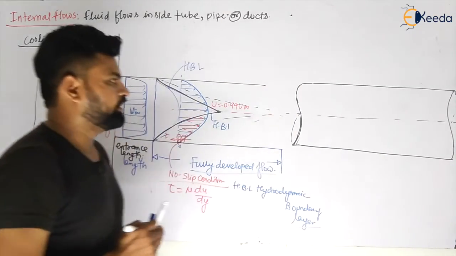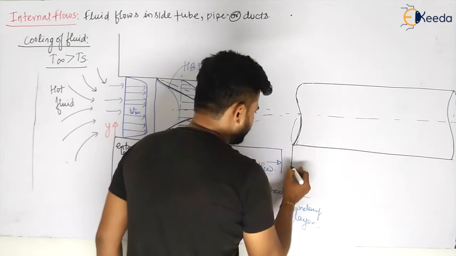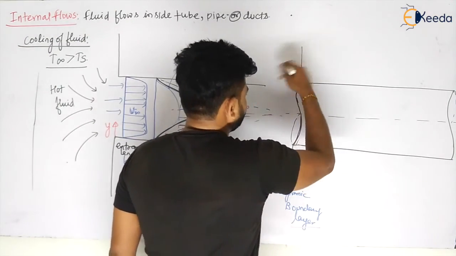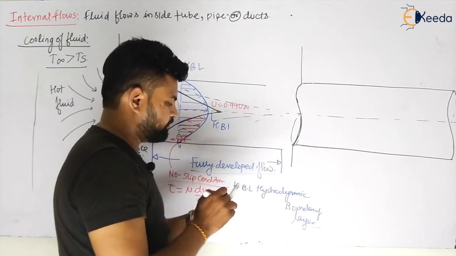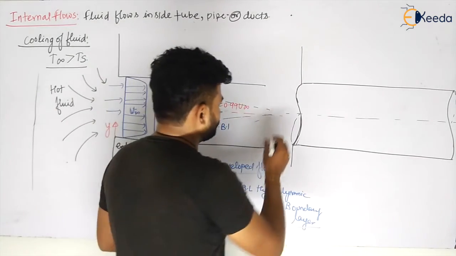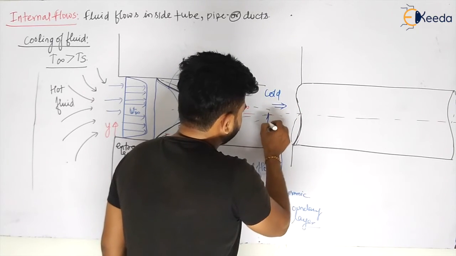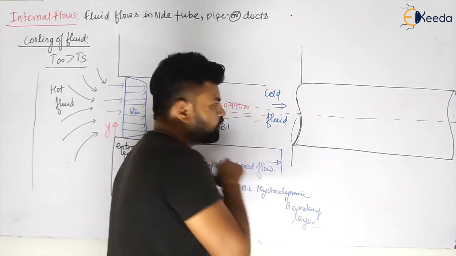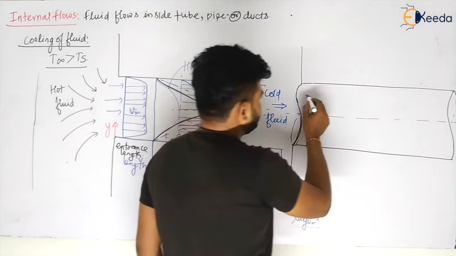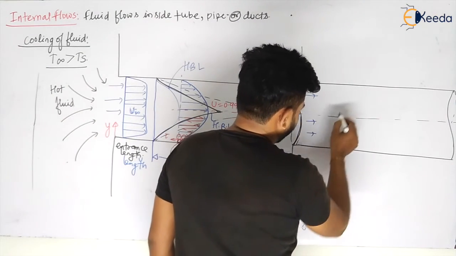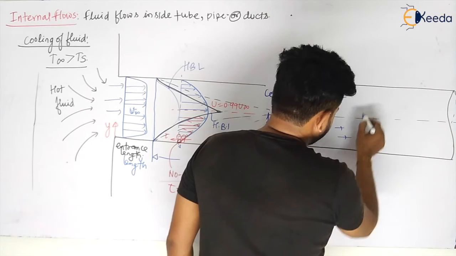So when cold fluid comes inside the pipe, let us say this is some carrier which is carrying the fluid in this direction, my dear students. Cold fluid is coming in this direction, so it will flow inside the pipe. Yes or no? Yes, sir. It will flow inside the pipe.